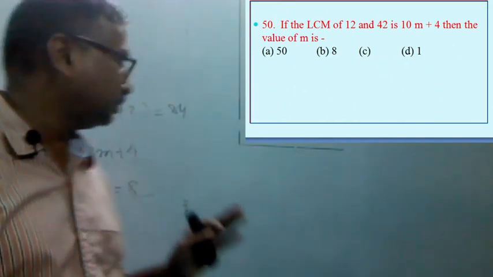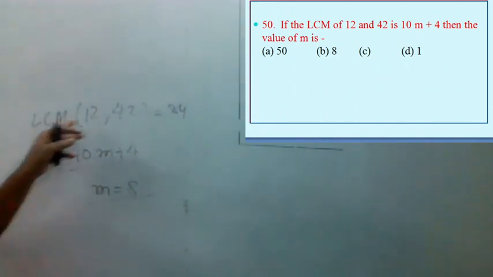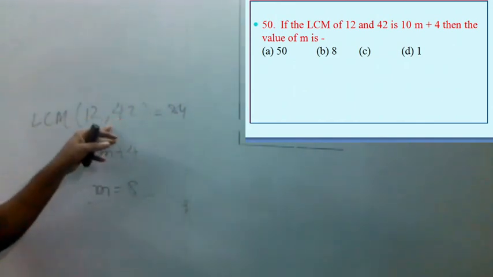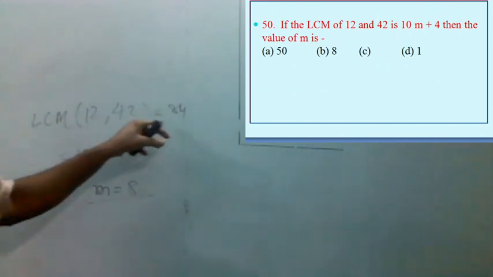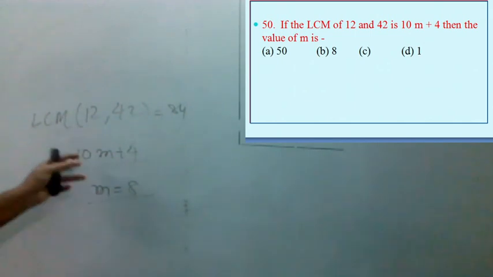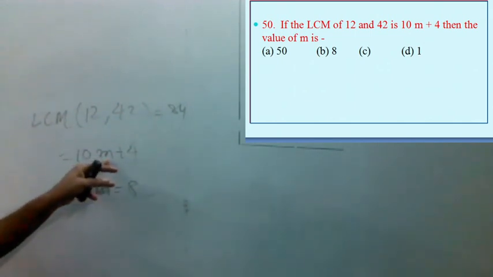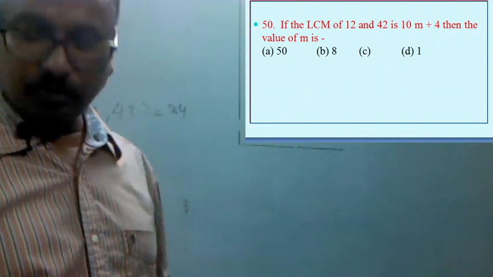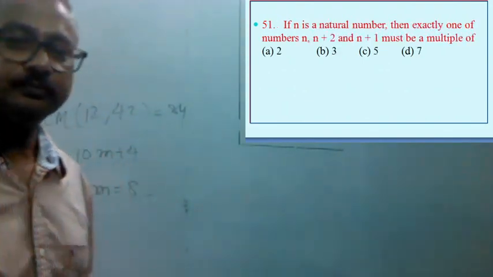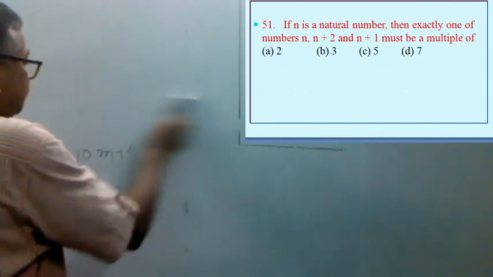So this is one simple expression given. We have to find the LCM of 12 and 42. This is 84. So now 84 can be written as 10 into 8 plus 4, that is value of m equal to 8. So correct option is option B. Now next question.